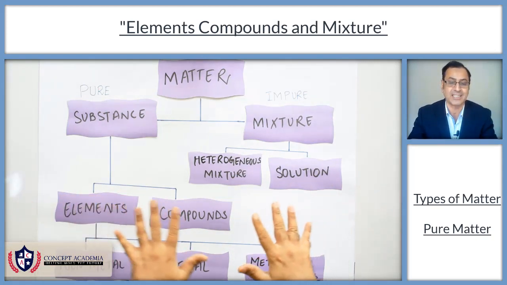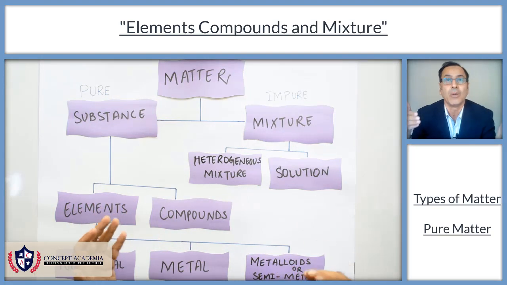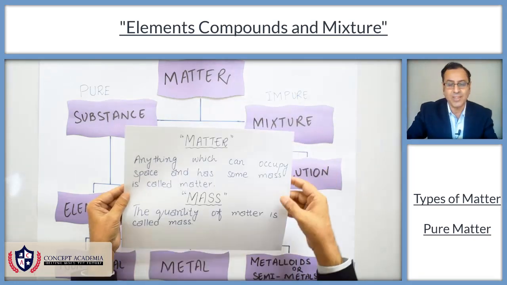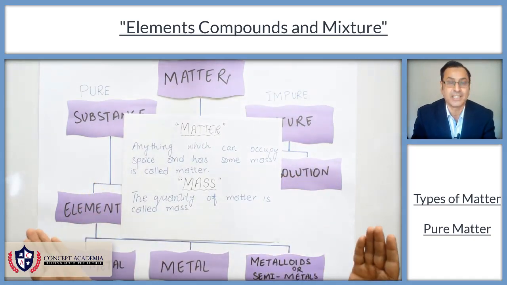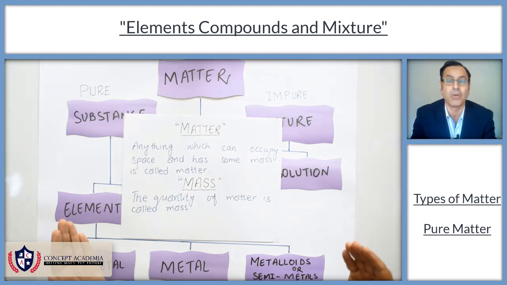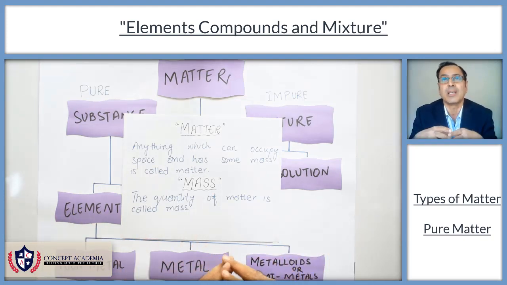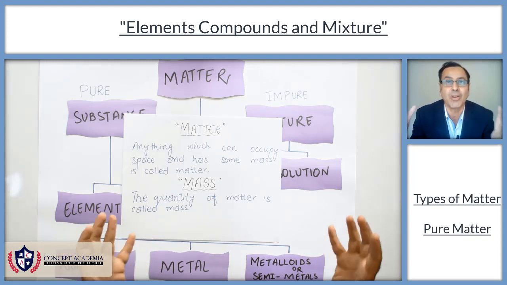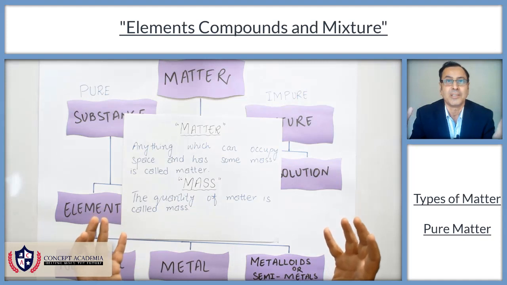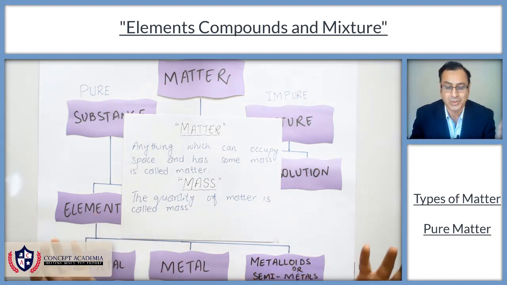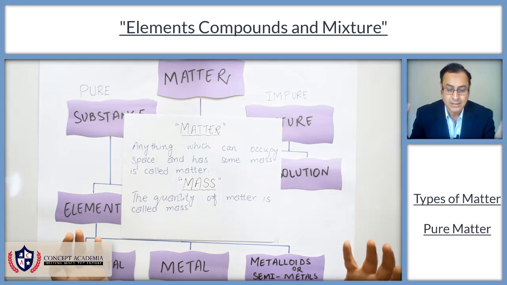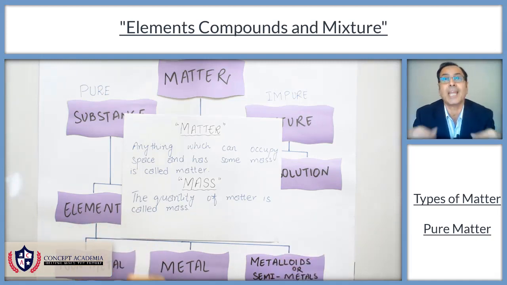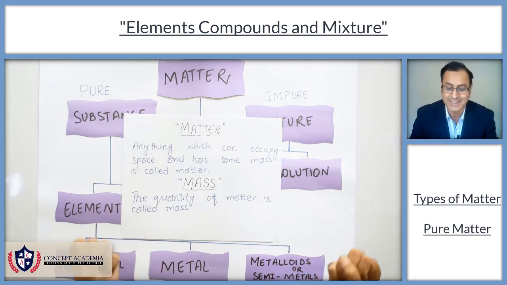So before I discuss the types of matter, I'm going to define what matter is. Matter is anything which can occupy space and has some mass. There is a large diversity and variety of things around us coming under the heading of matter. They are large in number actually. Everything around us basically is matter because everything around us can occupy space and has some mass.